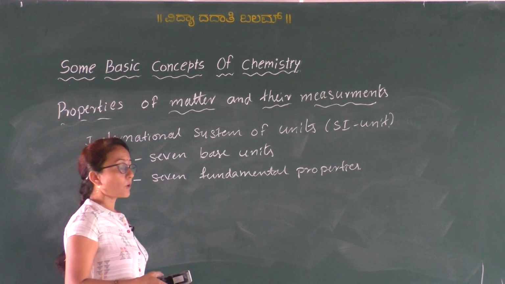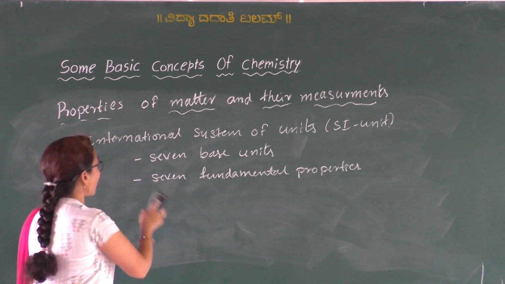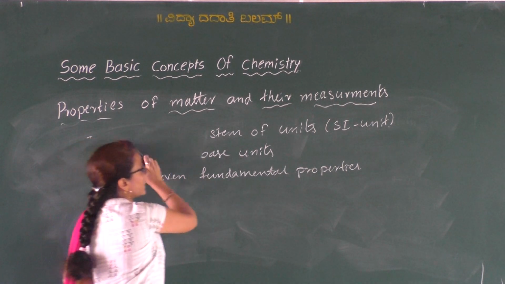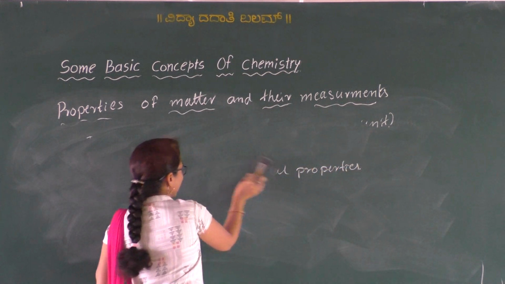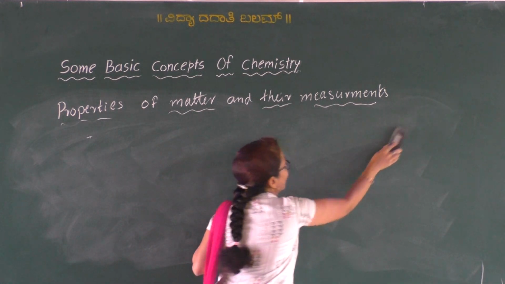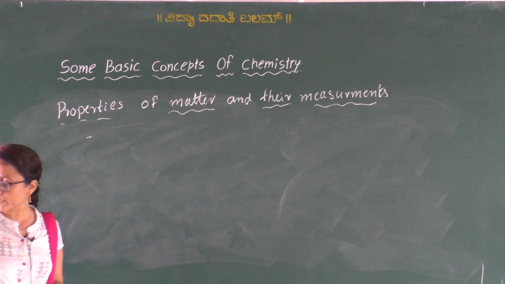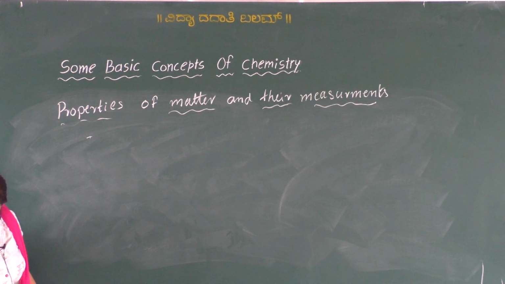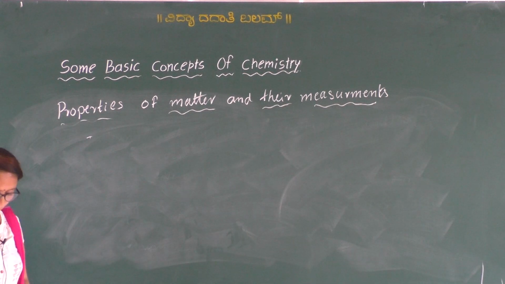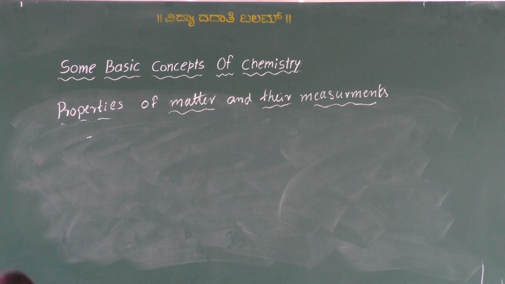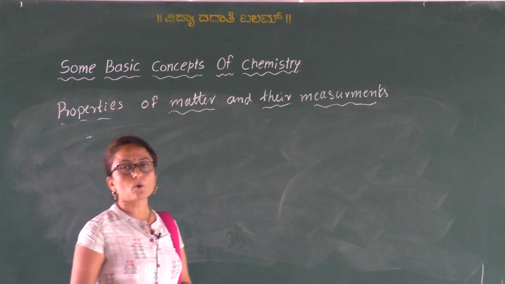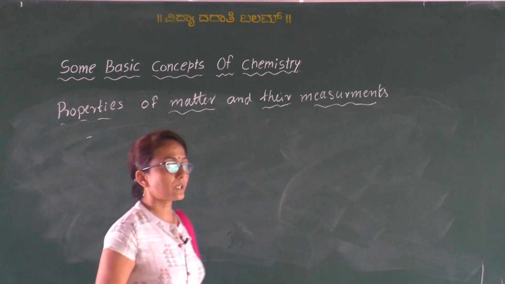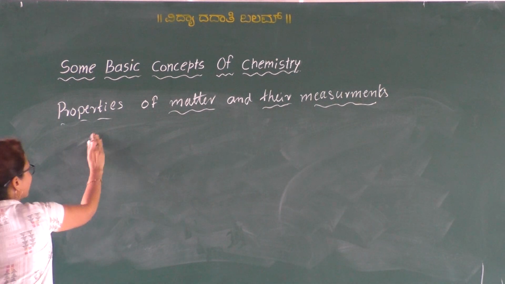Fundamental properties of the SI system, I think all of you have studied in your previous classes. So once again you have to recall all those 7 fundamental properties and their units. Okay, so what are those 7 fundamental properties?